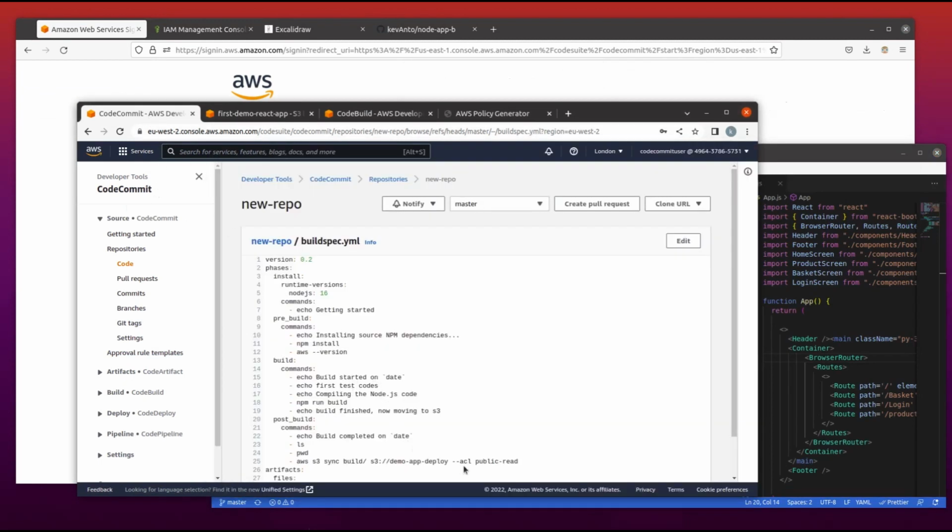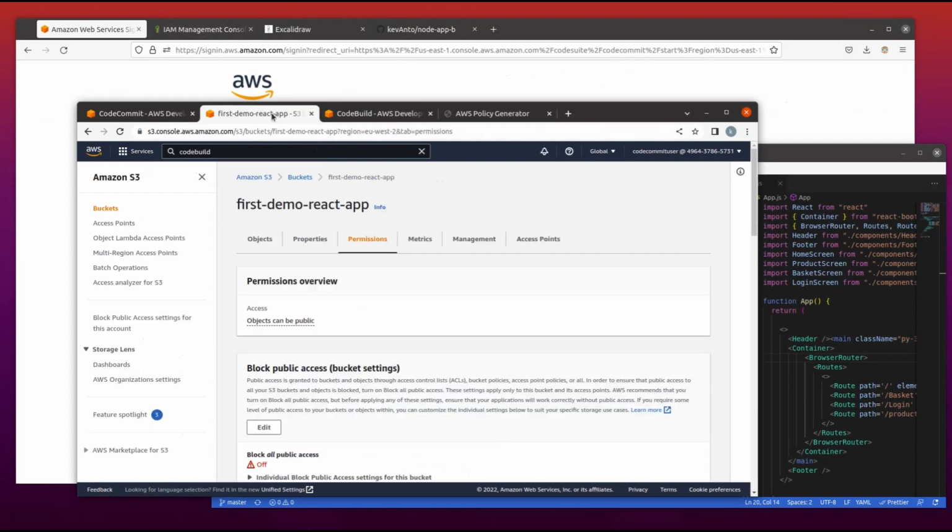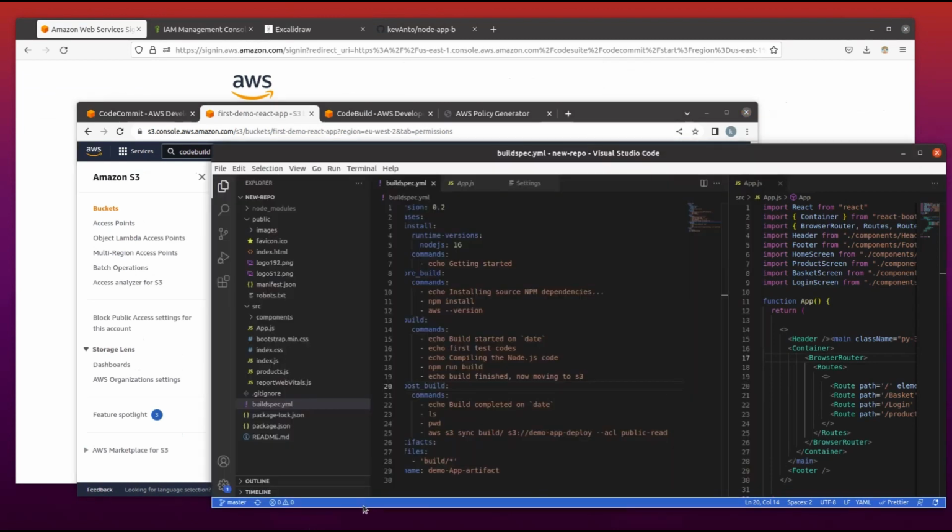Okay, I think later on we have to change that in order for it to have the same name as our S3 bucket, first demo React app. So let's do that now. Okay. Make sure everything is well set.